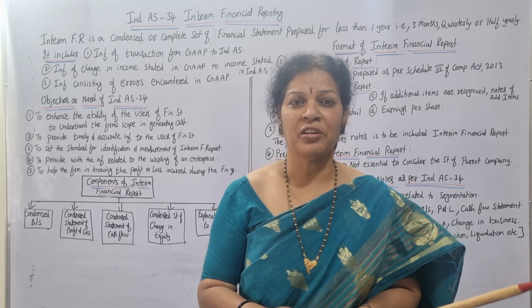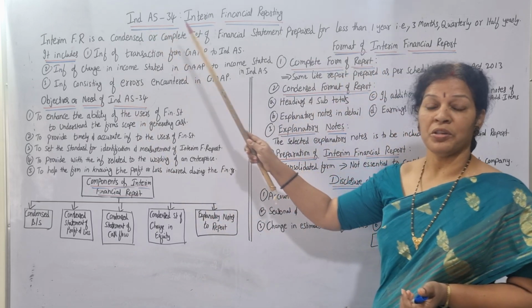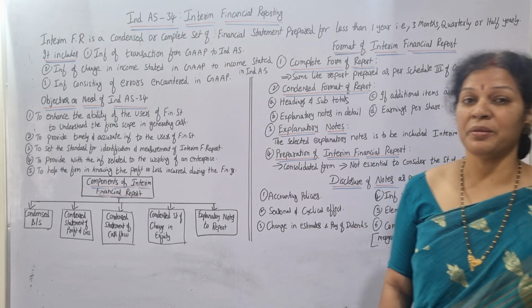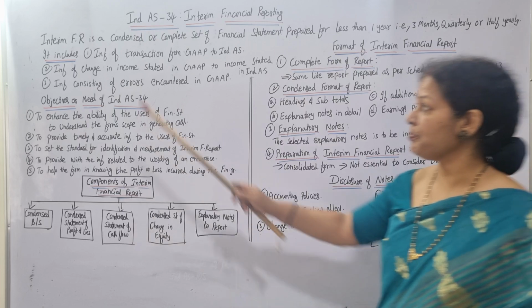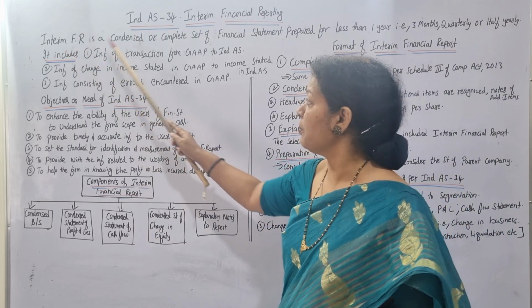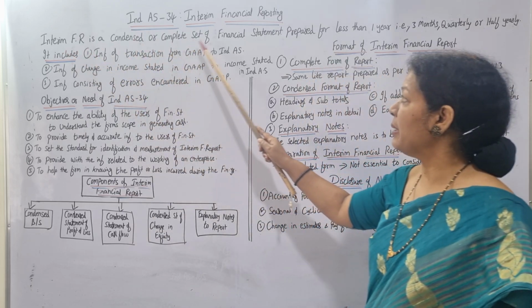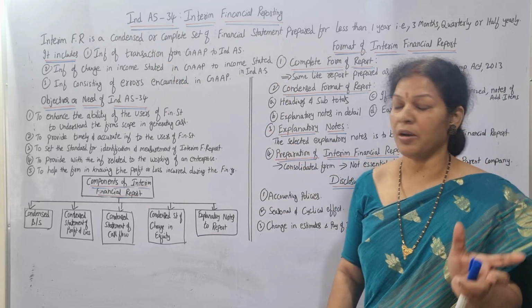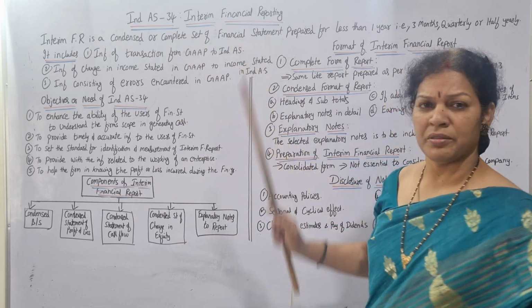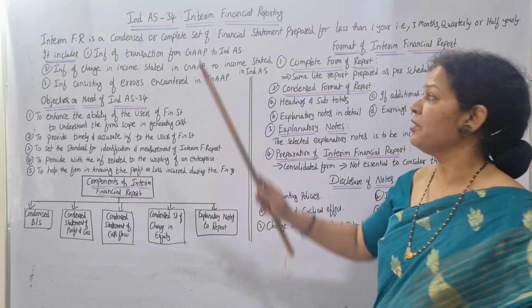Related to the interim financial report, we have Indian Accounting Standard 34, interim financial reporting. In one sentence, we'll understand what this is. Interim financial report is a condensed or complete set of financial statements. Condensed means short form, or complete.